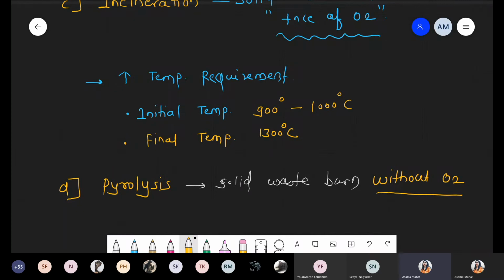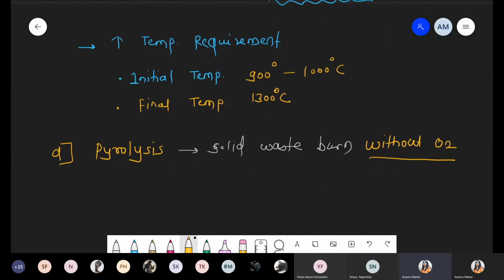Okay, please underline this word. So simply you can say this is an anaerobic method, because there is no role of oxygen.